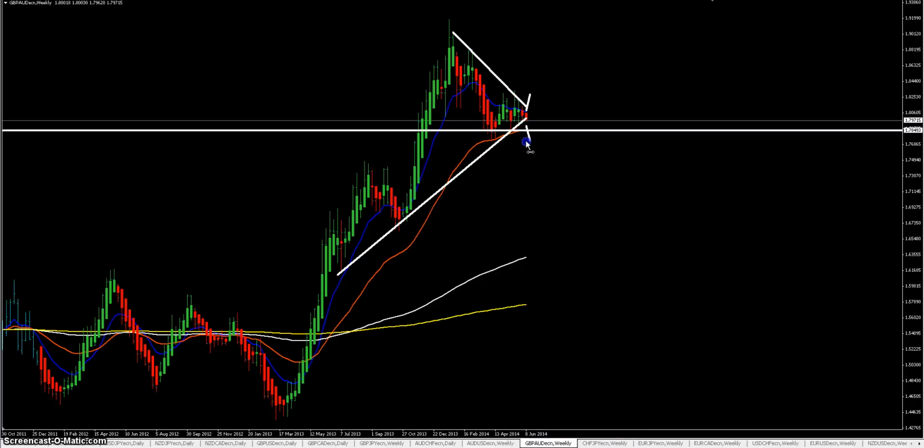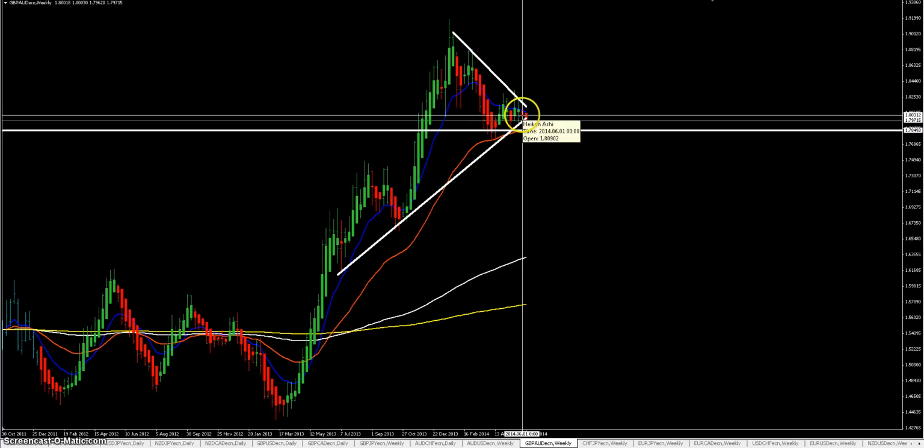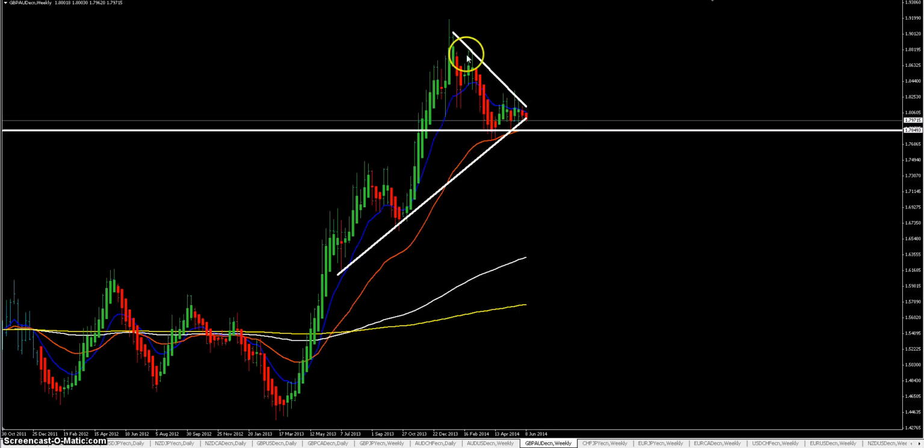On the GBP Australian dollar, let me delete those lines. We have an uptrend, price made a higher high, a lower high, lower low, lower high, higher low, bounced from the EMA36 and support, made a higher high and bounced back, so it looks like a wedge in an uptrend.